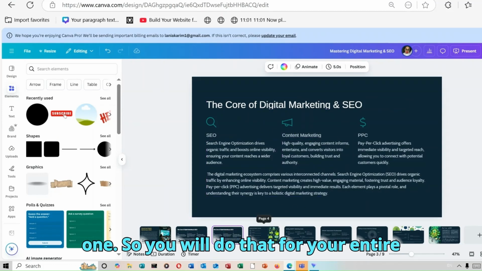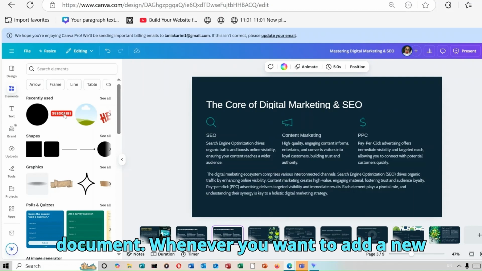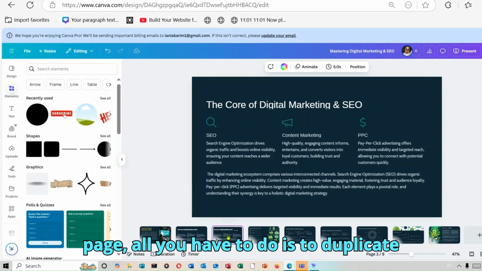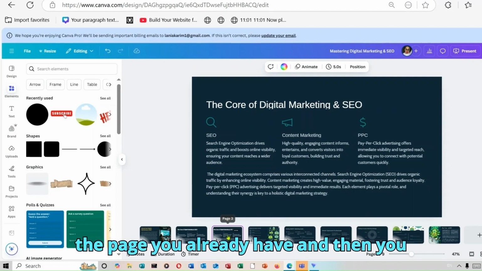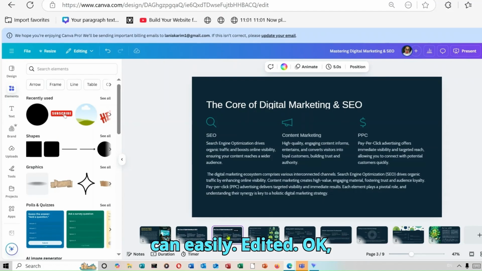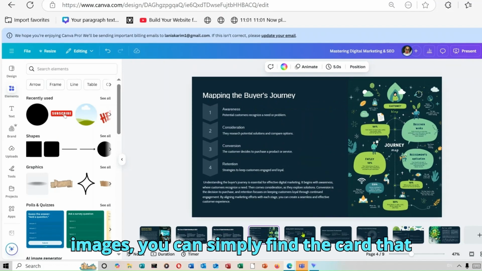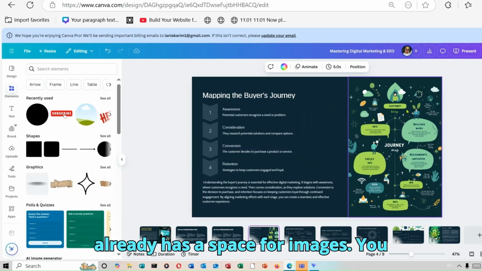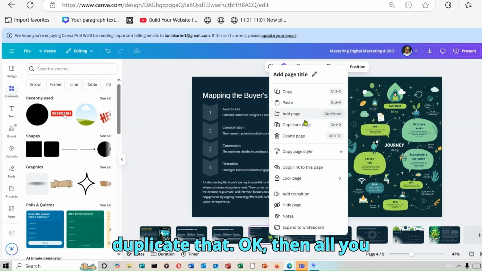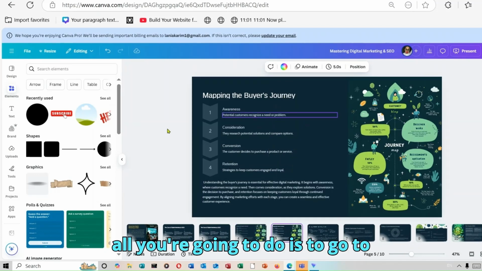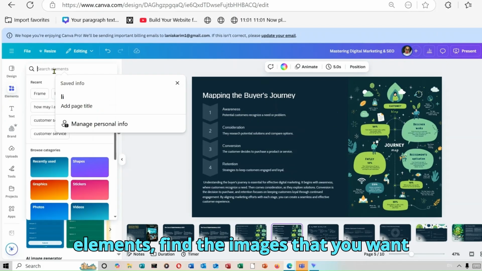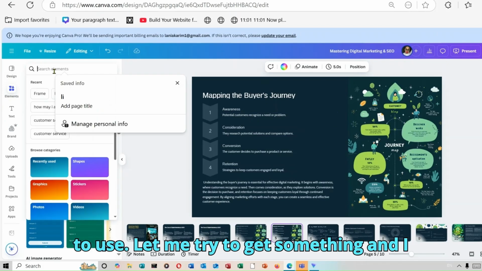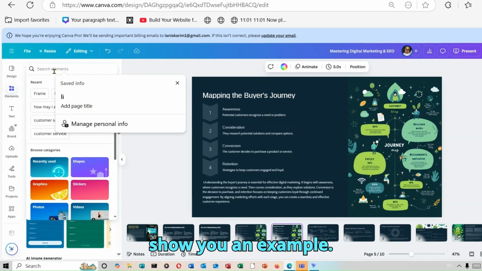So you will do that for your entire document. Whenever you want to add a new page, all you have to do is to duplicate the page you already have, and then you can easily edit it. Okay, so if you want to use the one with images, you can simply find the card that already has a space for images. You duplicate that. Okay, then all you're going to do is to go to Elements, find the images that you want to use. Let me try to get something and I show you an example.